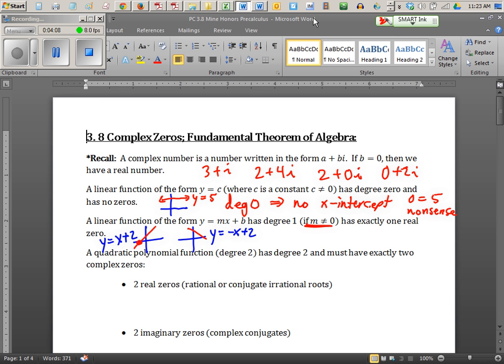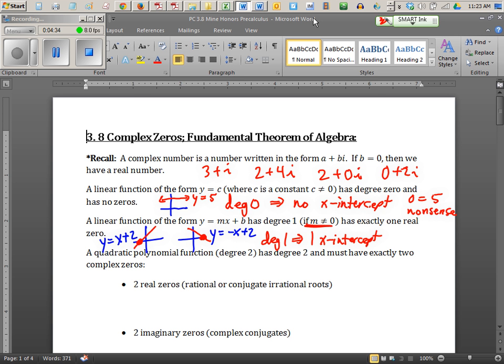How many x-intercepts do they have? 1, right. So the degree is 1, and there's 1 x-intercept. And there's one real solution. If you take 0 equals x plus 2 or 0 equals negative x plus 2, it gives you exactly one real answer. Okay, let's go on to the next case.